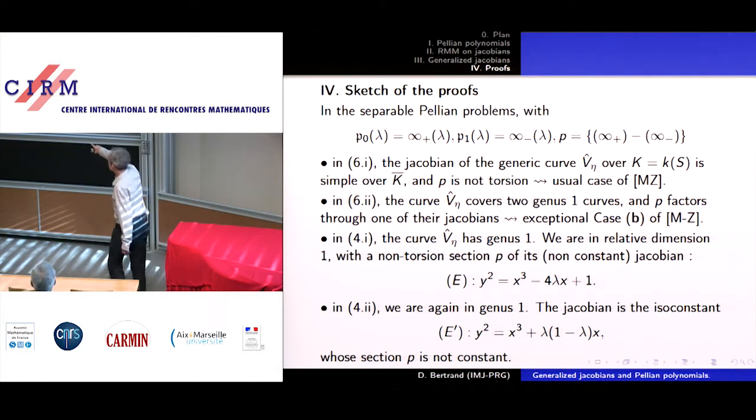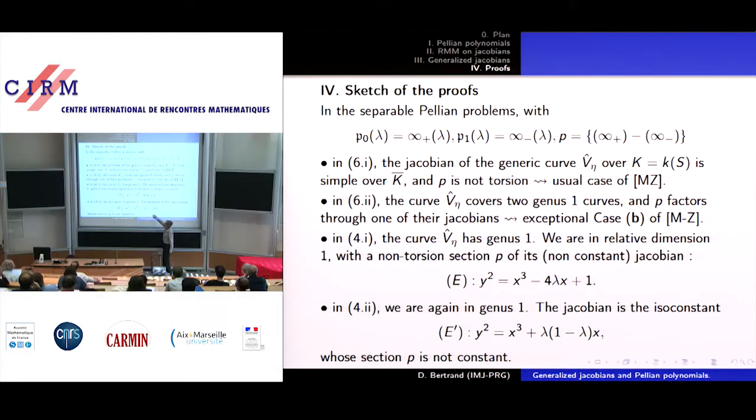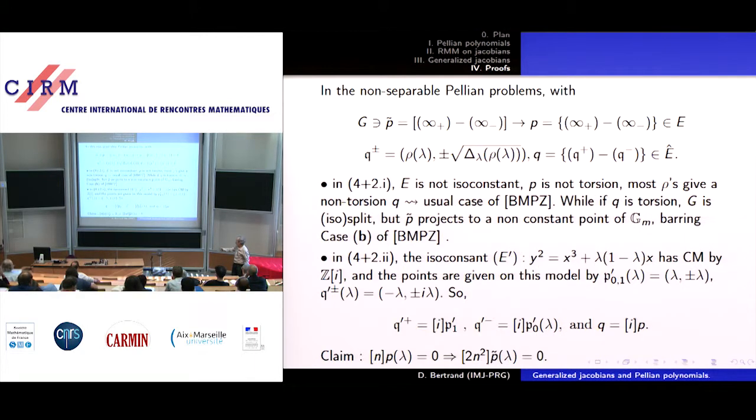I just point out, I told you, in this case, delta dash, the elliptic curve is isoconstant, and you see it's clear. After an extension of the field, a base extension of S, your curve is a standard curve with complex multiplication.